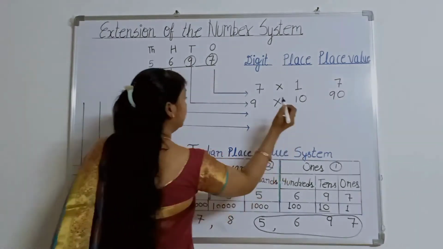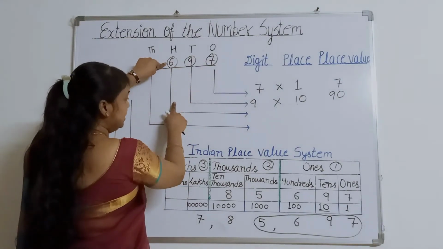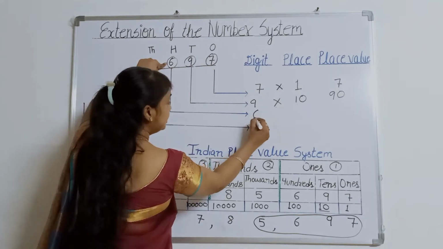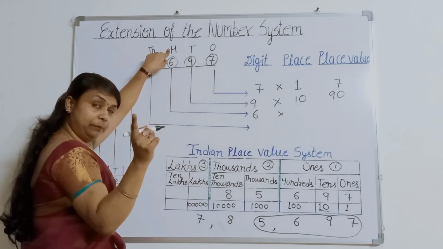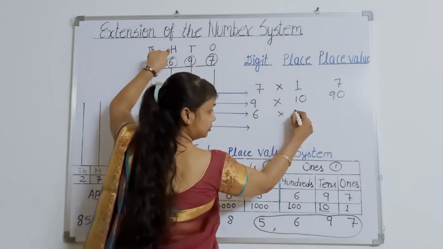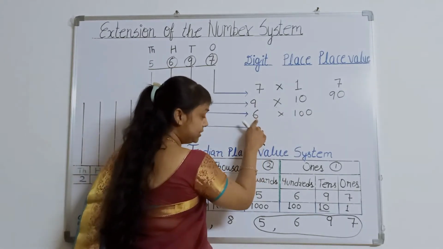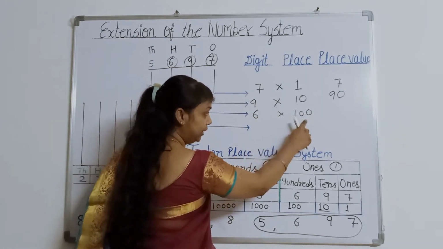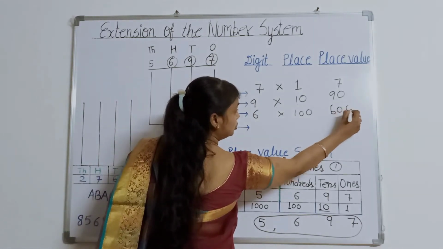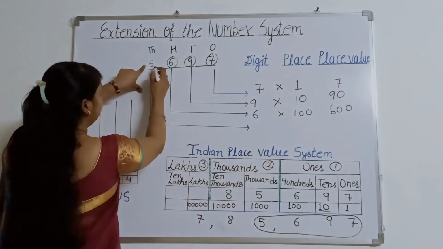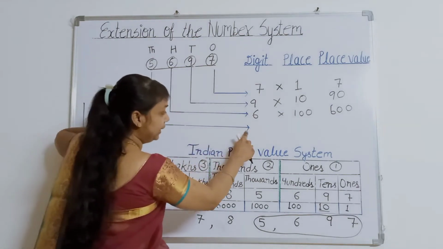Now, if I am talking about this 6, it is our digit and its place is 100. 100 means 2 zeros, 1 and 2. If we multiply this 6 by 100, what do we get? 6, 0, 0. Now I am talking about this 5. This 5 is our next digit.